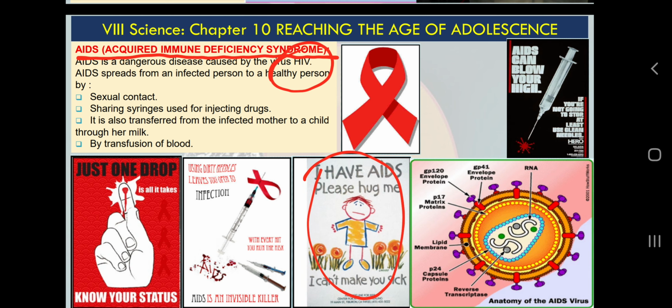It affects our immune system, and it spreads by very special means, when there is a transfer of liquids or fluids between two people. It happens from mother to child, during breastfeeding, pregnancy, or childbirth. It happens when we have some injury. It happens when we take medicines with a syringe, which is why it was said, say no to drugs.